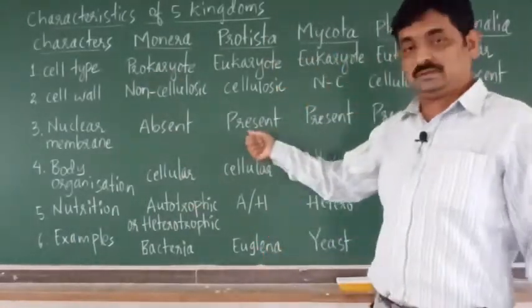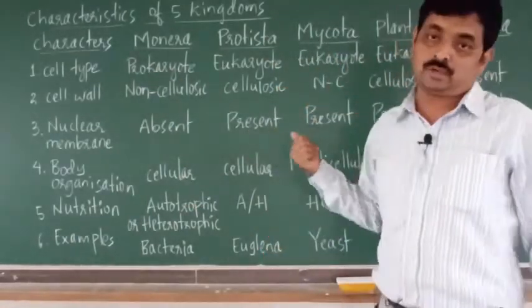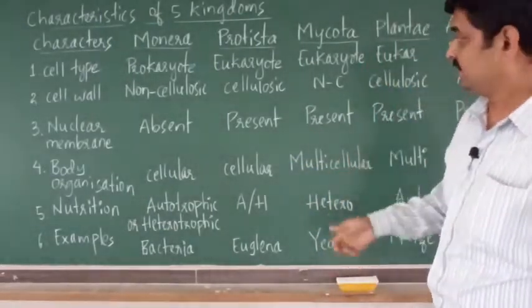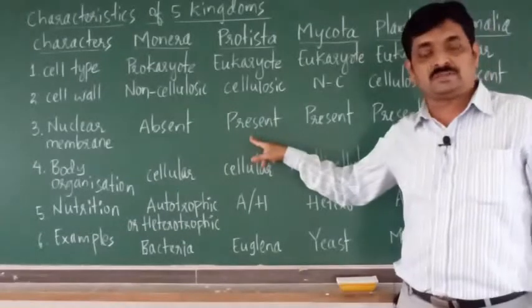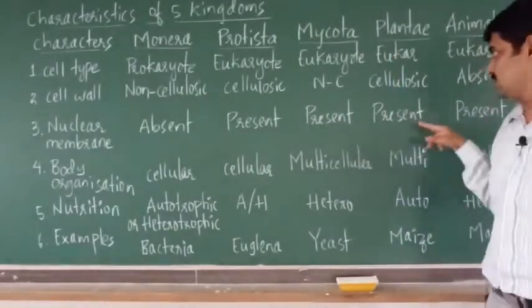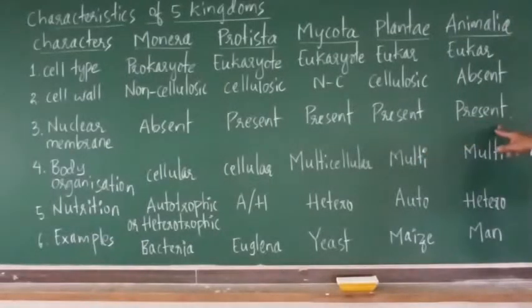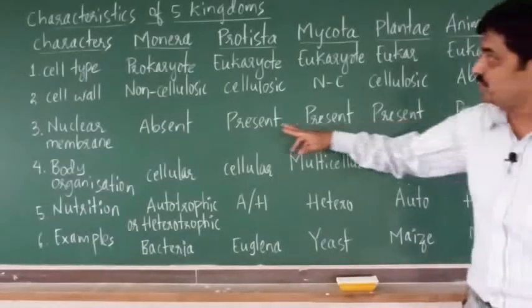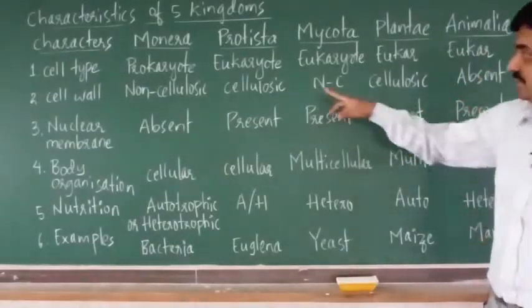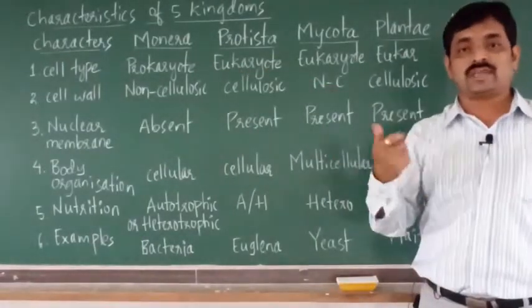But if you consider the other kingdoms, all of these have nuclear membrane. It is present in Protista, Mycota, Plantae and Animalia. Since nuclear membrane is present in all these groups, they are called eukaryotes.